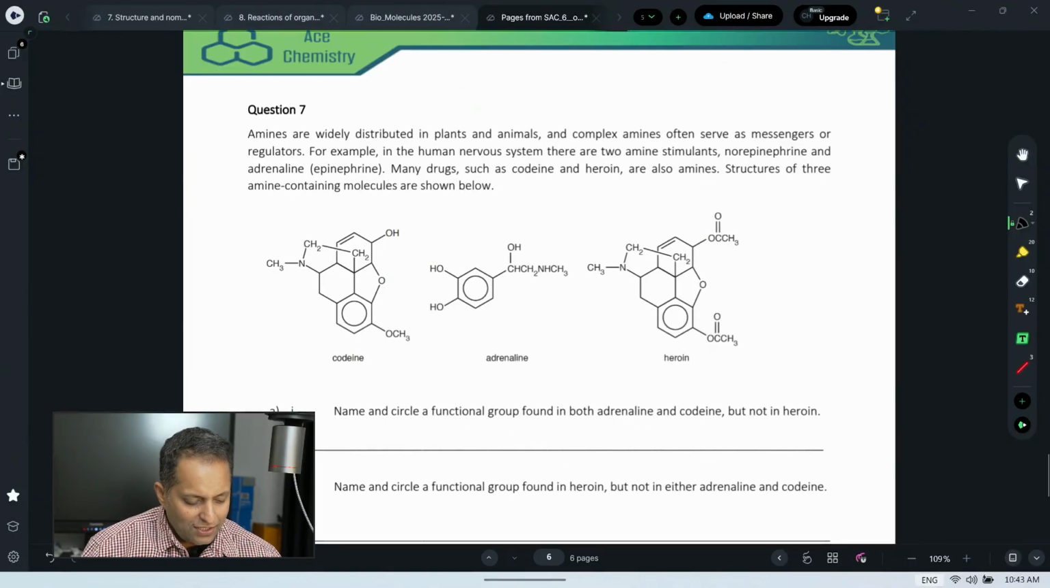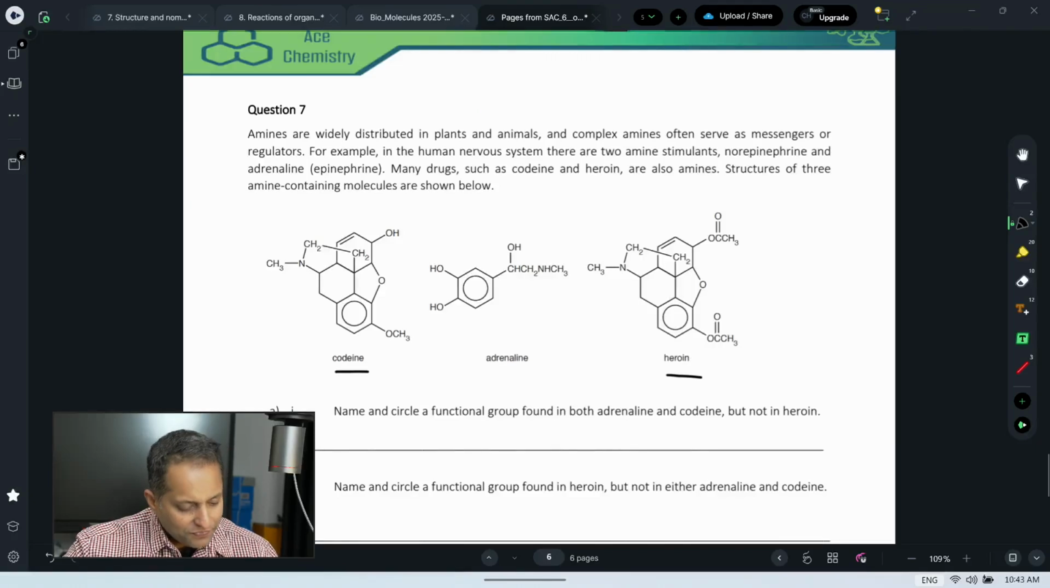Hello, here we are again, finishing the last question. Question 7, interesting question. Have a look at this question. Do you see how interesting these molecules are? Do you see the difference between codeine and heroin? They look pretty similar, don't they? So what are the differences?